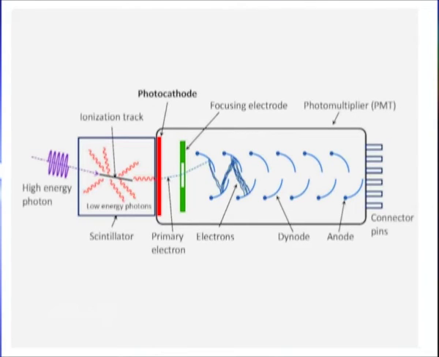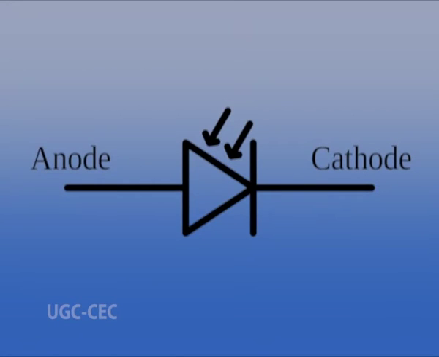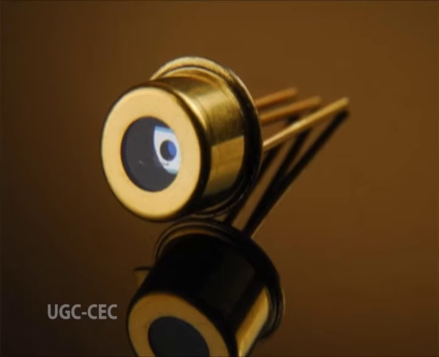Several dynodes are used in PMT. A dynode is an electrode in a vacuum tube that serves as an electron multiplier through secondary emission. It results in large amplification of a weak signal. A photodiode is a semiconductor device that converts light into current. Usually, the photosensitive material used in them is silicon. These are small in size and work very fast.